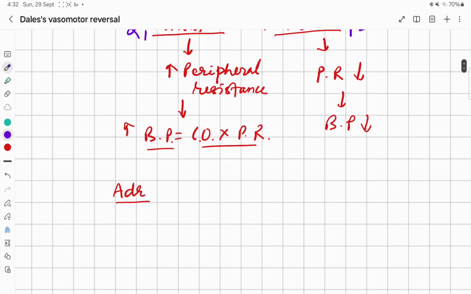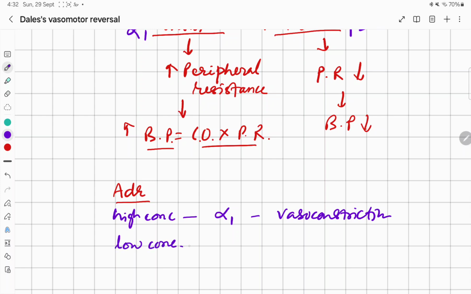So when the adrenaline concentration is high, the action is alpha 1 receptor mediated and that causes vasoconstriction. And when adrenaline is in low concentration, beta 2 receptor mediated action results and that causes vasodilatation.